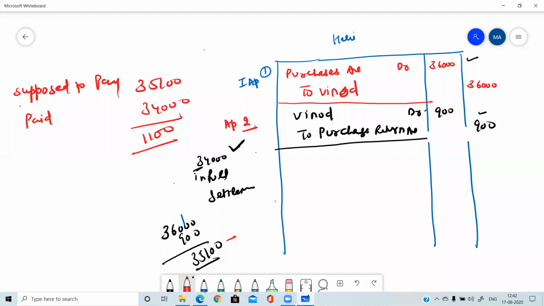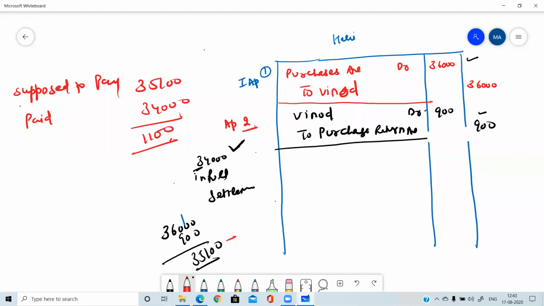Not profit. Yes, Khushi, it's not discount allowed. When you are making payment, then you will be discount received. Just try to understand the concept, allowed or received. Whenever you are making payment, then always it will be discount received. When you are getting payment, then it will be discount allowed. Payer means the person who is making payment will always be entitled to discount received. So 1100 is discount received.